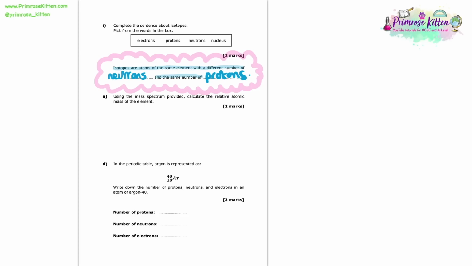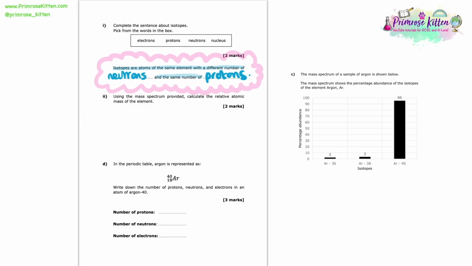So next up, we're asked to use the mass spectrum provided to calculate the relative atomic mass of the element. The way that we're going to do that is by taking the mass of each isotope, multiplying it by its percentage abundance, then adding all of those together and dividing through by 100.